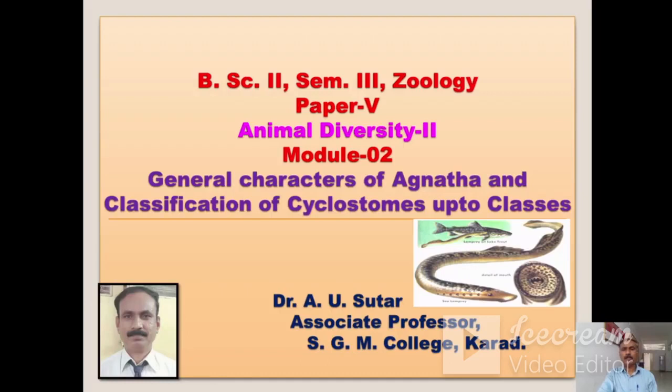Today, in this video, we are going to learn module number 2. The name of the module is General Characters of Agnatha and Classification of Cyclostomes up to Classes. This module is from BSc Part 2, Semester 3, Zoology paper 5, that is Animal Diversity Second.